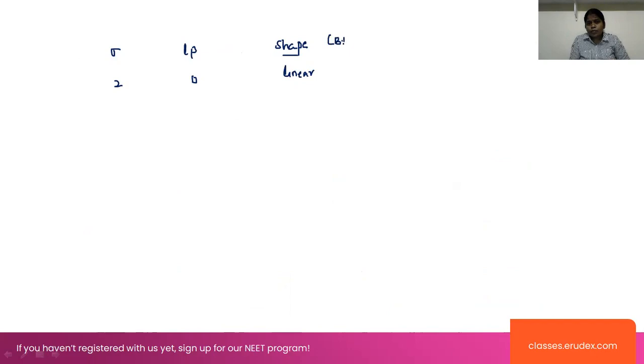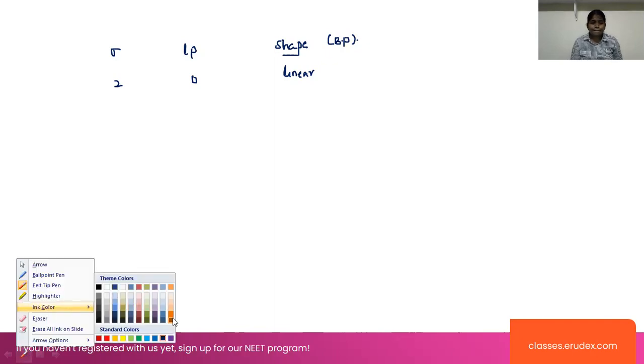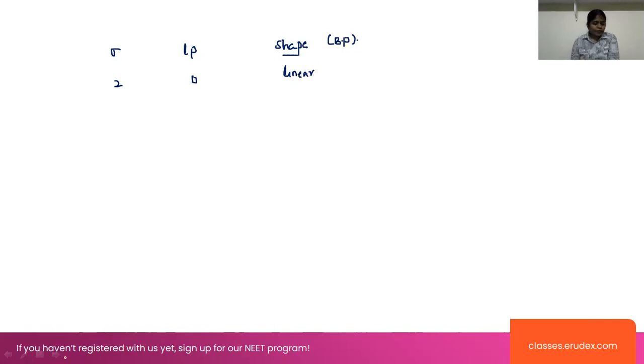We have to take only the bond pairs into consideration. In the case of 2,1 and 2,2, this will be angular, and here also angular shape will be present. And in the case of 2,3, with three lone pairs, that is linear.